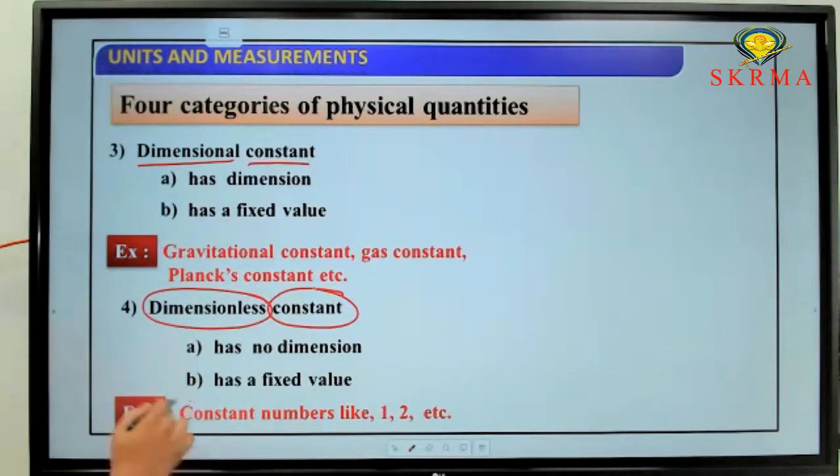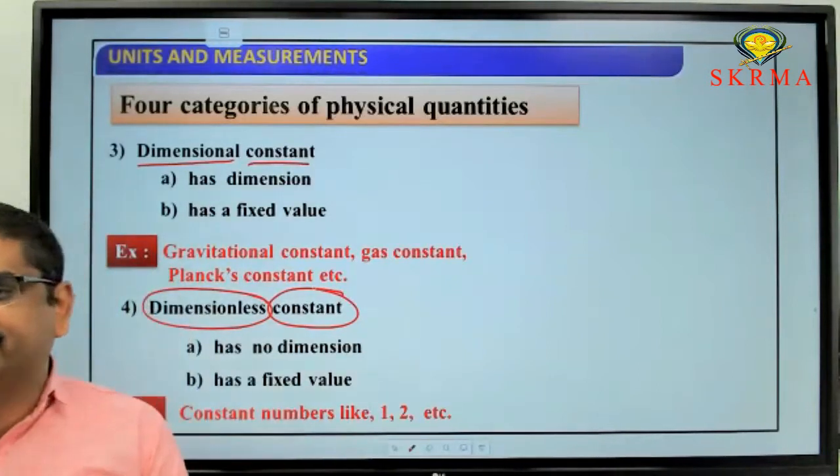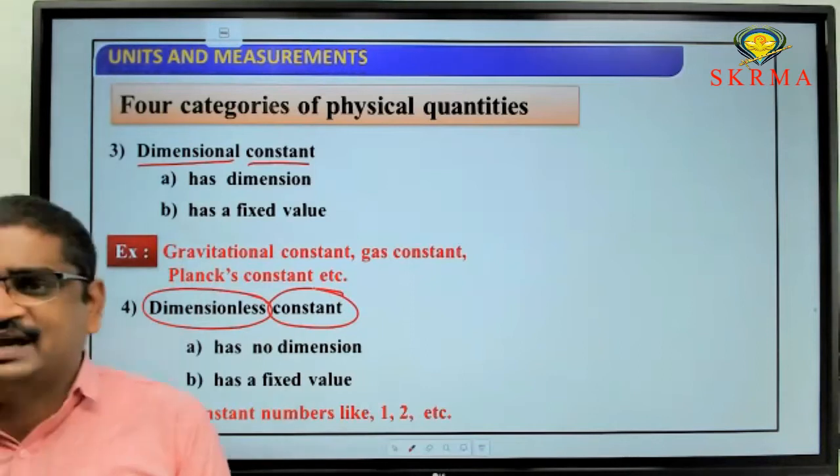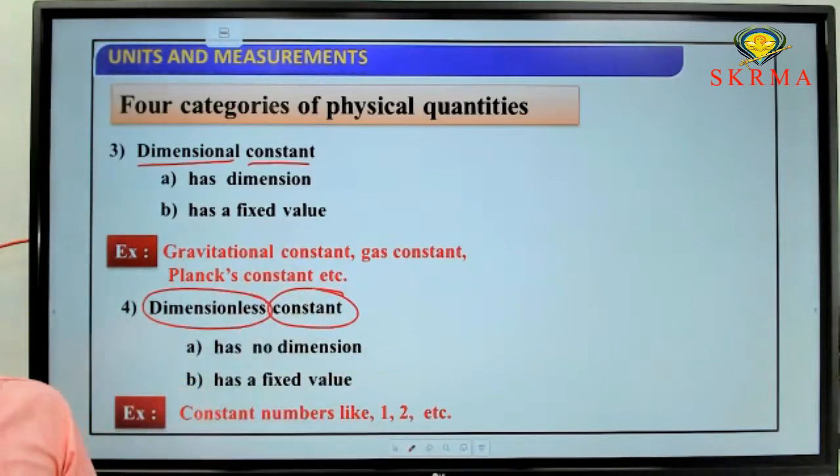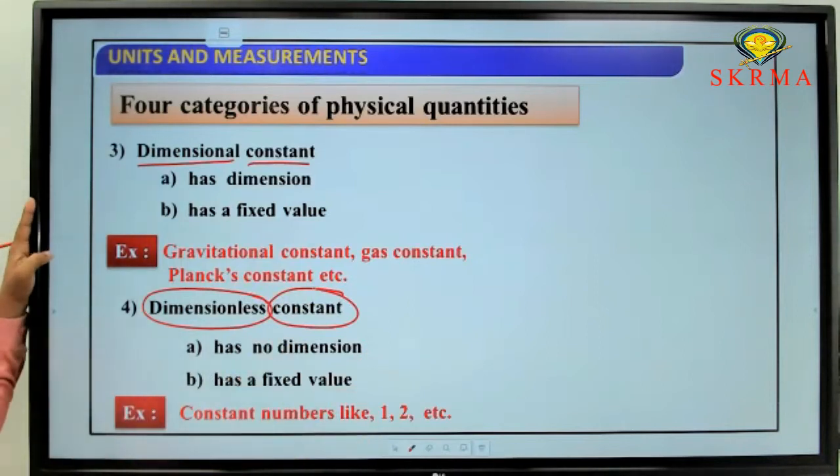These types of physical quantities come under dimensionless constants. Example: numbers. So we can divide physical quantities on the basis of dimensions into four different categories.